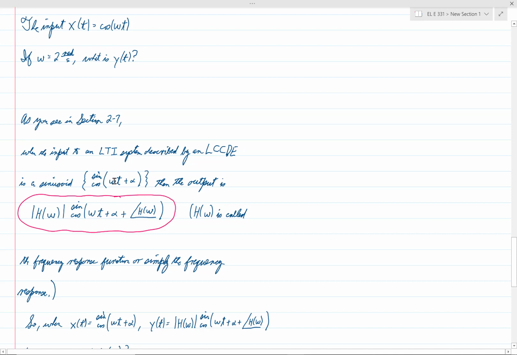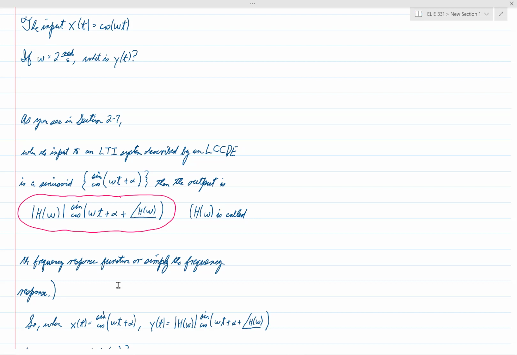And in here, the argument of the sinusoid is still omega t plus alpha, but now there's another term, which is the argument of h of omega. Here we're thinking of h of omega as being a complex number in polar form. So this is the magnitude of h of omega, and here's the phase of h of omega. And h of omega is the frequency response function, or is also called just simply the frequency response.